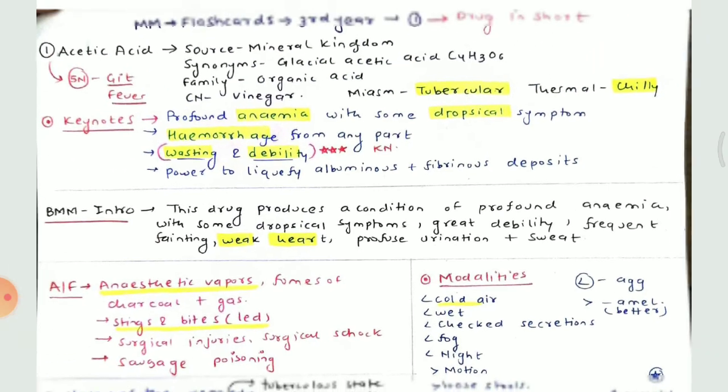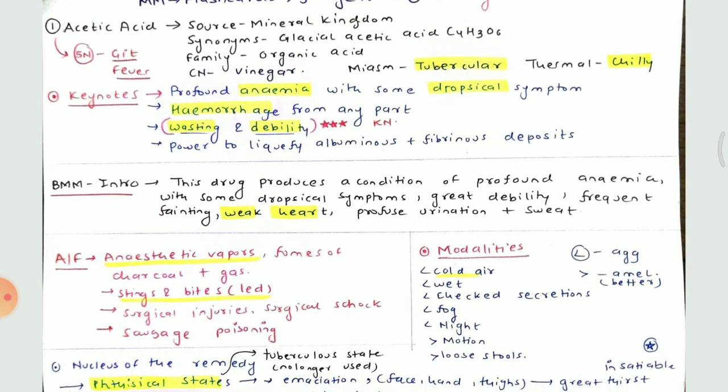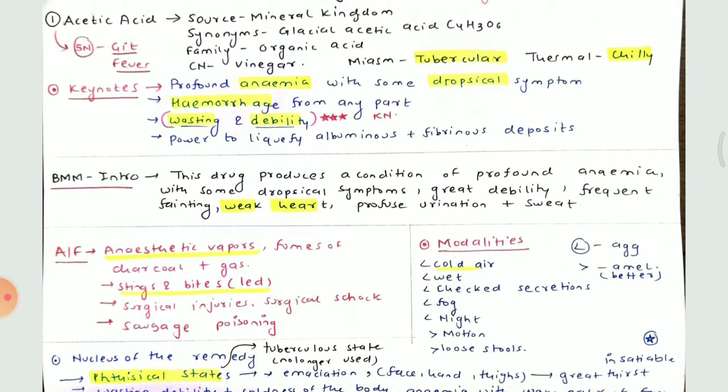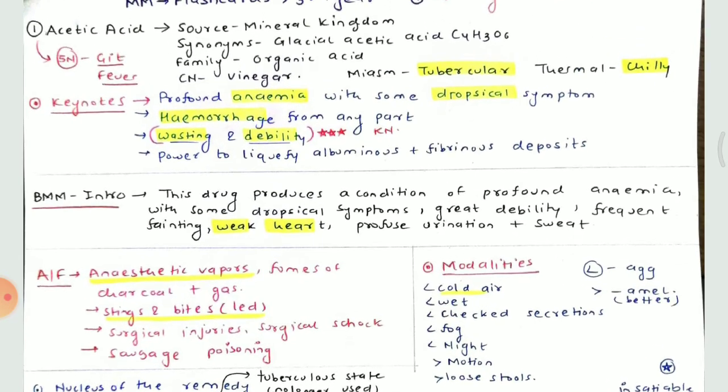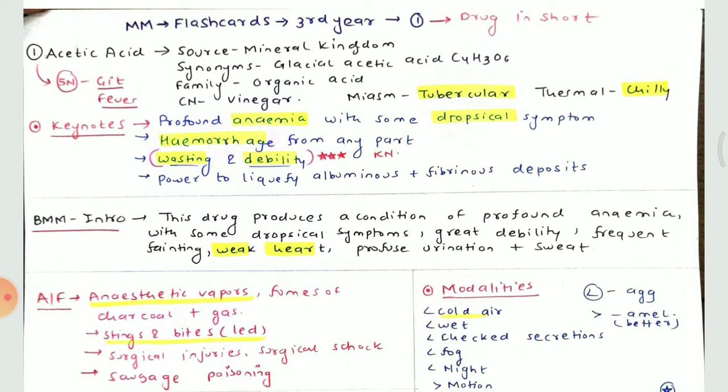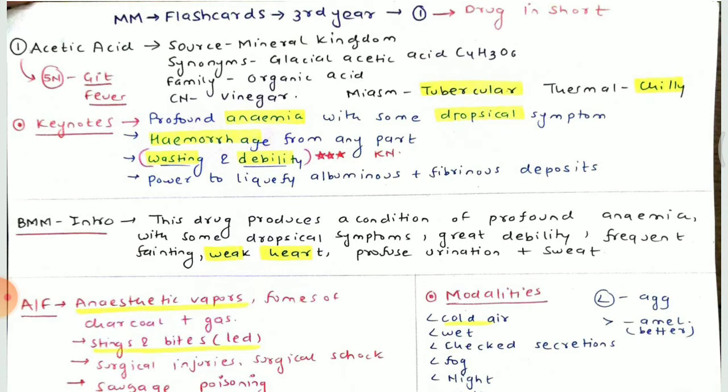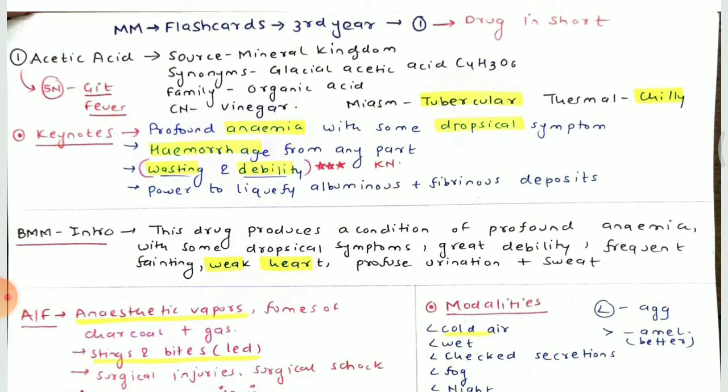So with this we have tried to cover acetic acid in short, which you all need to remember. Generally, all the key points, all the keynotes, the introduction part, the remedy which is very good for, and also this is a part of the acid groups. So you will get to see the debility part very frequently in these groups.